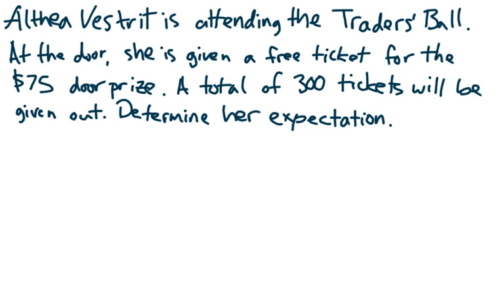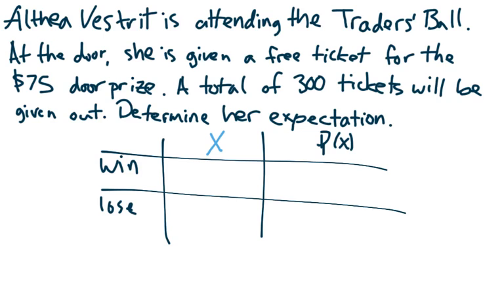So let's do the next example. Althea Vestrit is attending the Traders' Ball. At the door, she is given a free ticket for the $75 door prize. A total of 300 tickets will be given out. Determine her expectation. Now, she didn't have to pay anything to get this door prize ticket. So, there are just a couple of outcomes. If she wins, what does she win? She wins $75. If she loses, nothing. It was a free ticket.